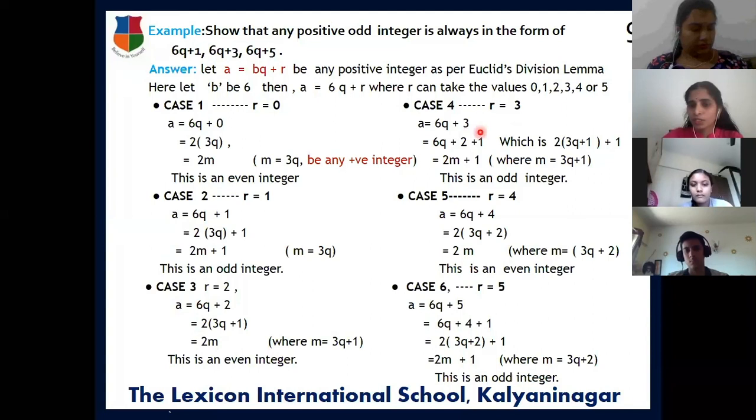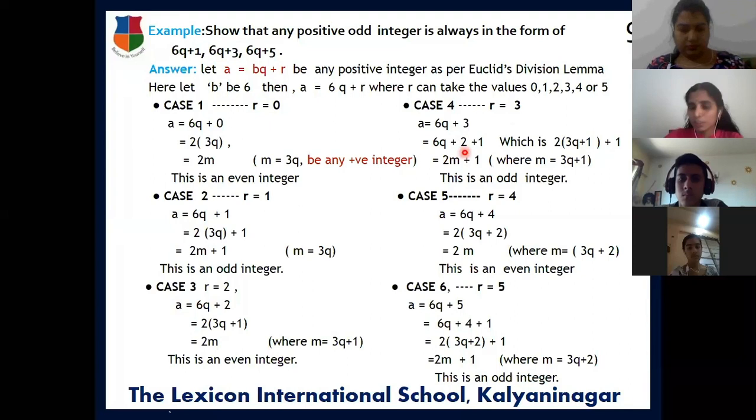Now you can see here, if the remainder is 3, a is equal to 6q plus 3. To convert this to the familiar form, we write it as 6q plus 2 plus 1, which is 2 into 3q plus 1, plus 1. That means again a multiple of 2, 2m plus 1. This is an odd integer. A multiple of 2 is even, plus 1 is an odd integer.